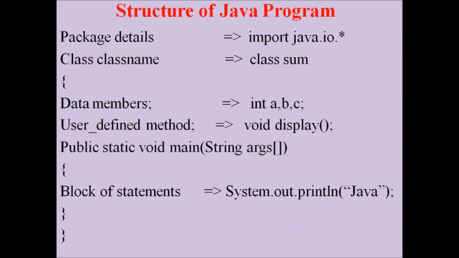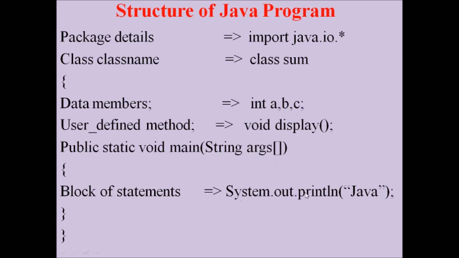Within the main, we can give whatever statements we need, called a block of statements. For example, System.out.println, within brackets, within double quotes, there is the word Java. Here this program is going to display the word Java as output.